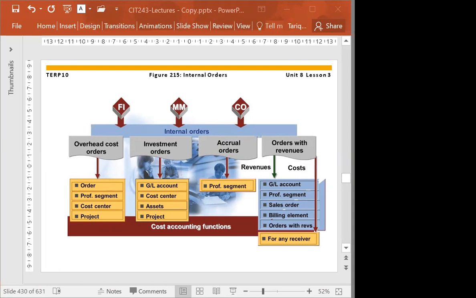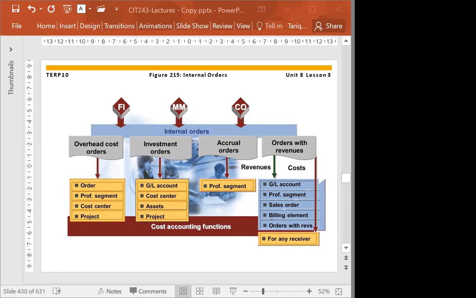The purpose is the same: to collect the temporary cost that you can settle at the end of the accounting period. Whether it's an overhead cost, investment order, or accrual order, the whole purpose is to collect the cost.